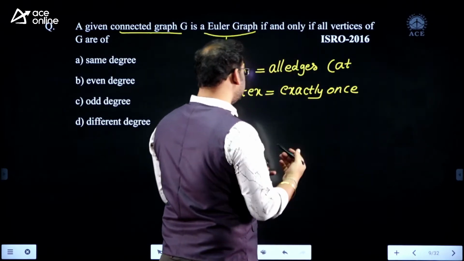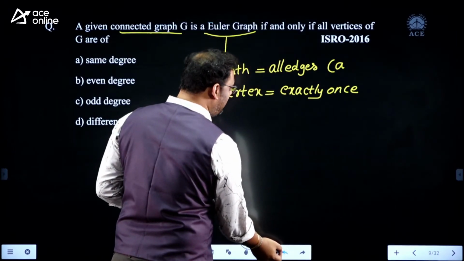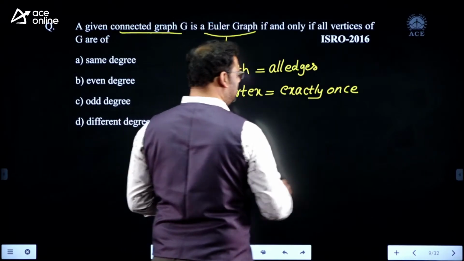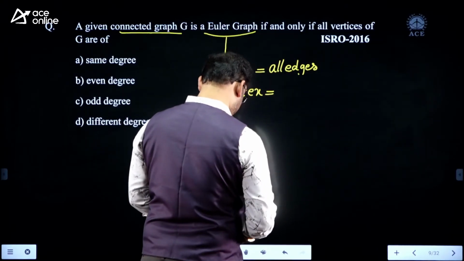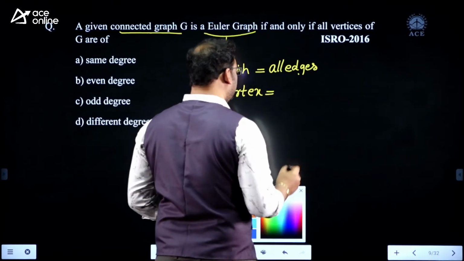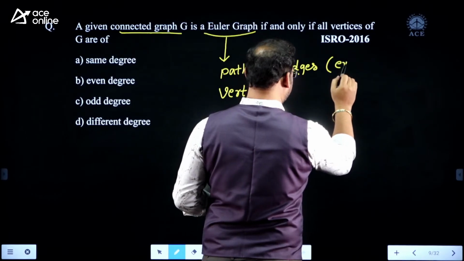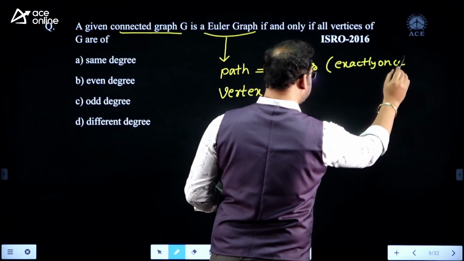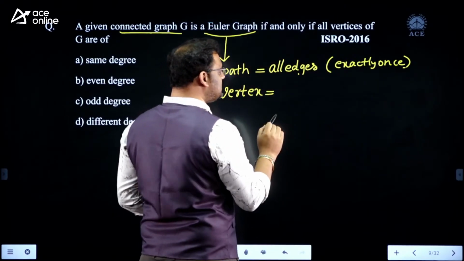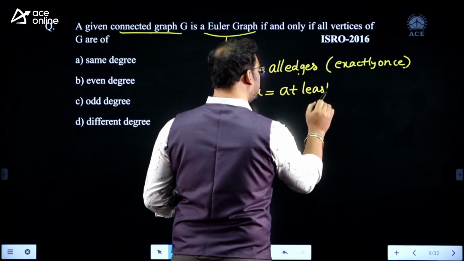No, I think it's reverse. Coming to the vertex you can repeat it any number of times, no issue. Every edge you can take exactly once. Edge repetition is not allowed. And coming to vertices you can take them at least once.